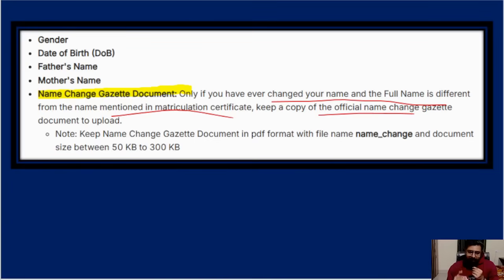That PDF you have to upload. This is the size of almost every PDF which you have to upload, 50 KB to 300 KB. And again, see, naming convention: the PDF has to be named as name_change. Okay, it should be a PDF file with the name name_change. And in due course of time they'll ask you, that time you have to upload.